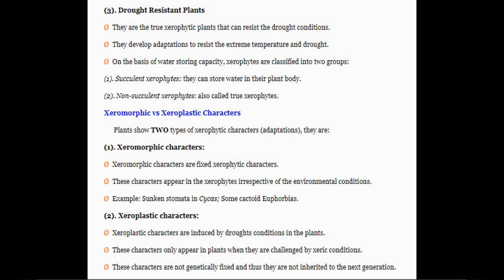These characters only appear in plants when they are challenged by the xeric conditions. These characters are not genetically fixed and thus they are not inherited to the next generation.